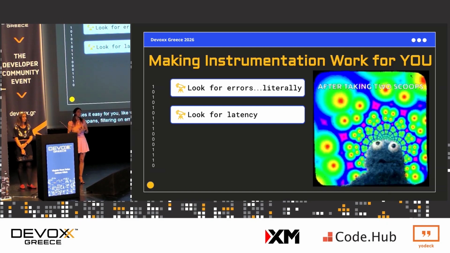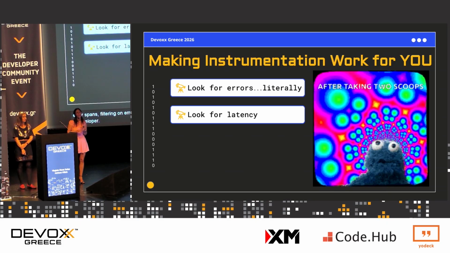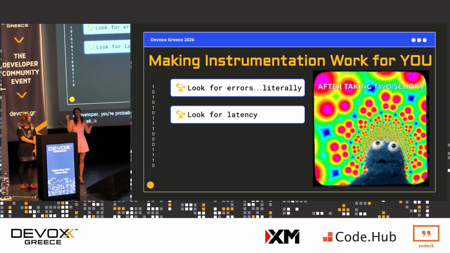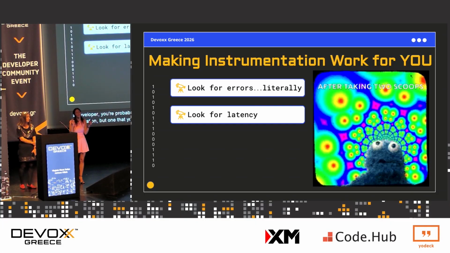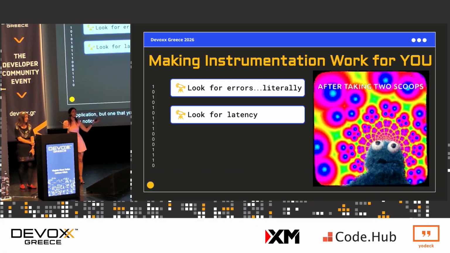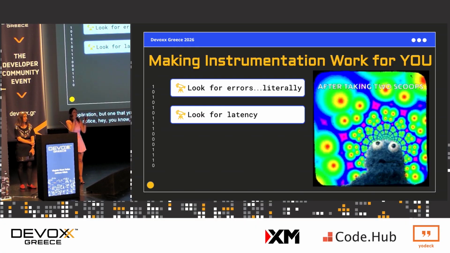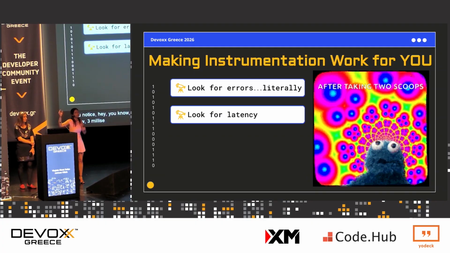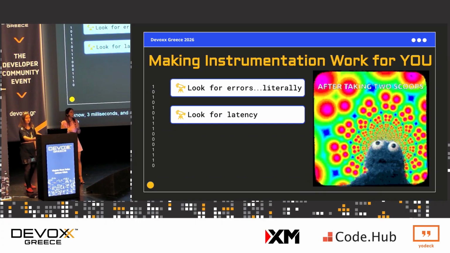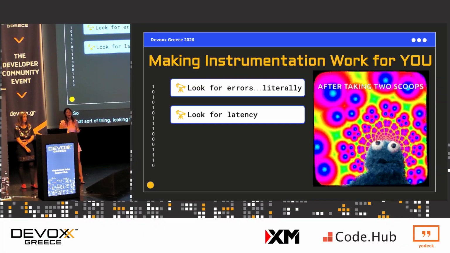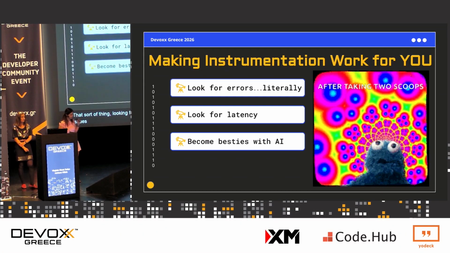As a developer, you're probably not super concerned with most of the metrics for your application, but one that you probably care about is how long a span takes. Say you've had 100 calls to this service, and the span was 3 milliseconds, and all of a sudden it's jumped up to 10 milliseconds. What's up? Looking for those types of patterns can help you catch latency issues before they become a problem in production.